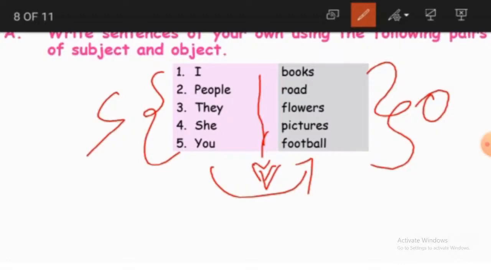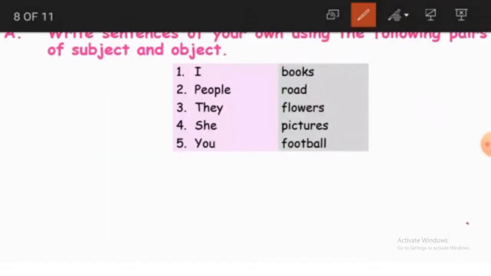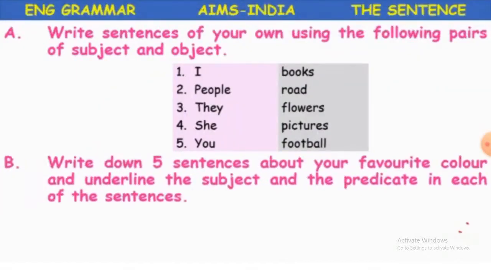People walk on the roads. They bought flowers. She painted pictures. You play football. So these are the types of sentences where you are going to pair words with the help of a verb in between. Okay. So you have to do your own work here. Try to pair these subject and object words with the help of a verb and make a complete sentence.